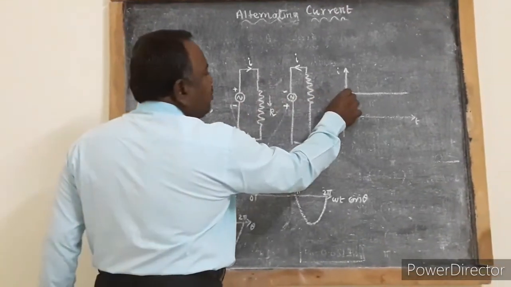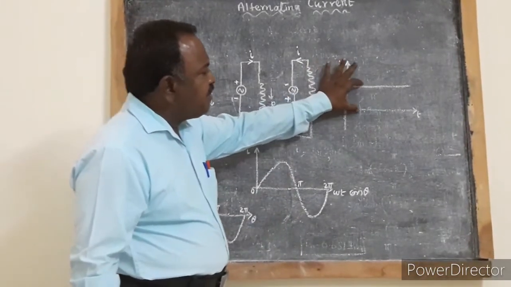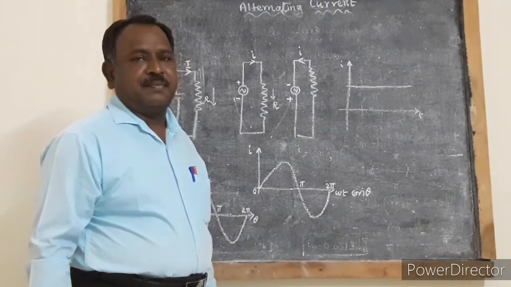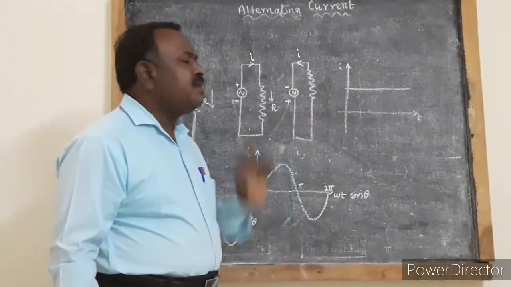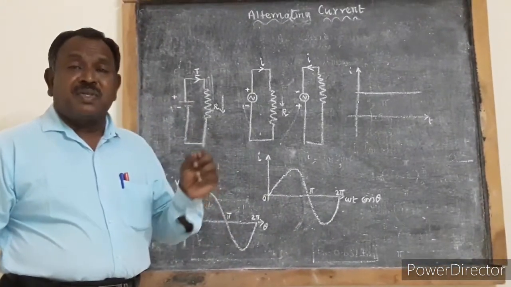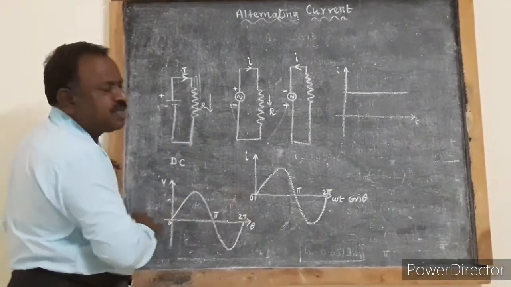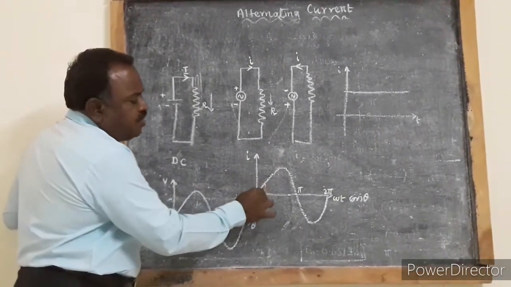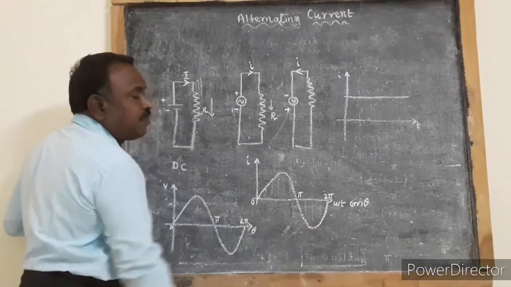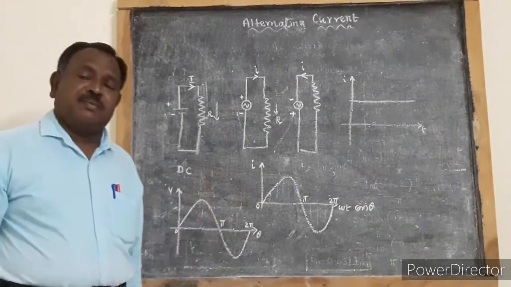This is the magnitude, and the magnitude remains constant throughout its flow. So in DC current, it is not difficult to represent the magnitude. But when you consider AC current, the magnitude of AC current varies from time to time. So it is difficult to represent the magnitude.